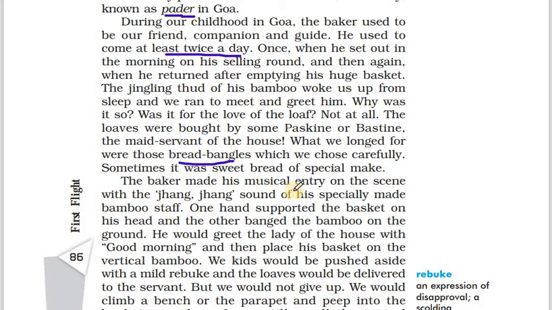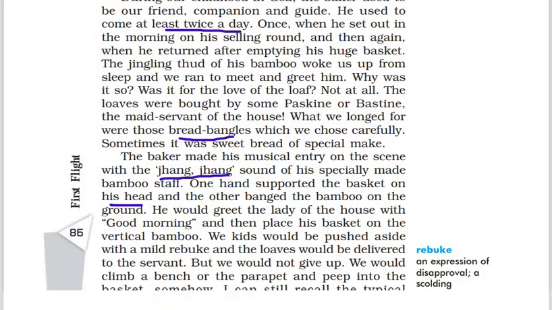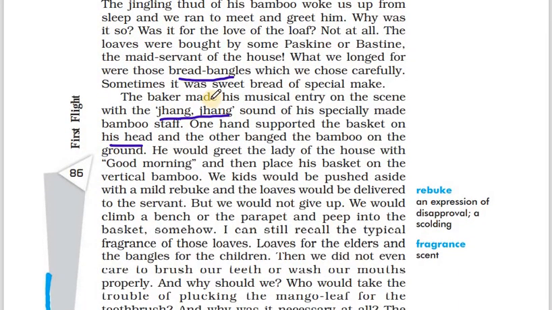The baker made his musical entry on the scene with a jang jang sound, made with the bamboo stick which he was carrying, a specially made bamboo stick. One hand supported the basket on his head and the other banged the bamboo on the ground. So he had the basket full of loaves on his head, with one hand holding the basket, and with the other hand he made the noise on the ground so that people would know the baker is coming.